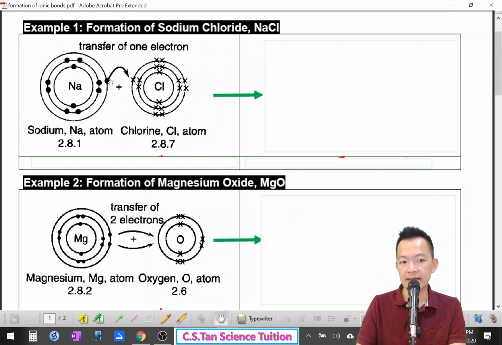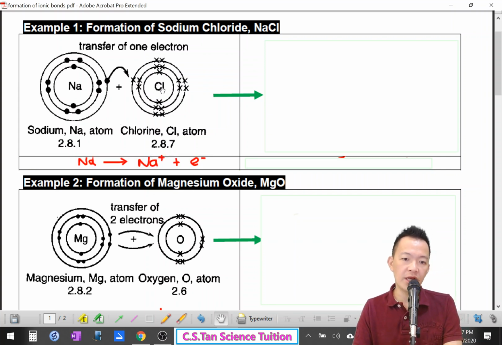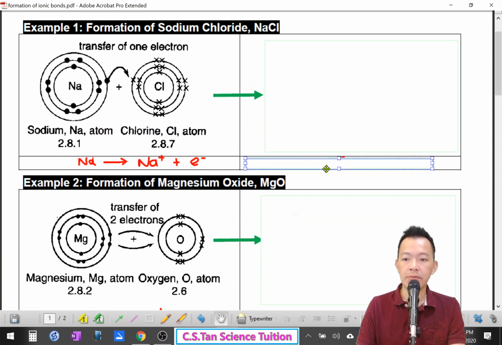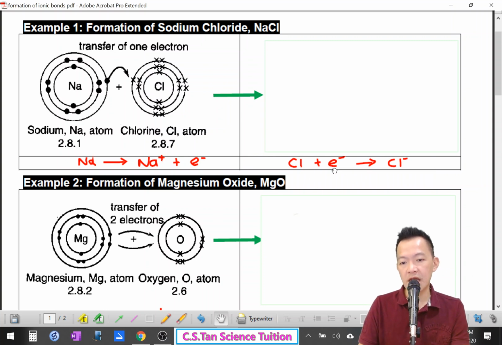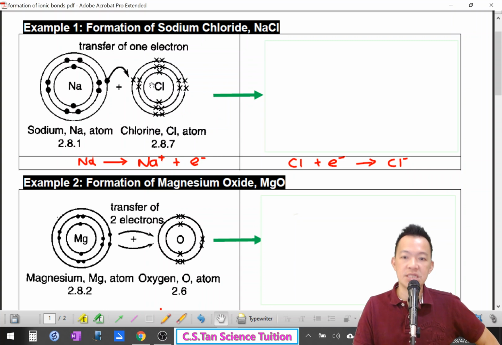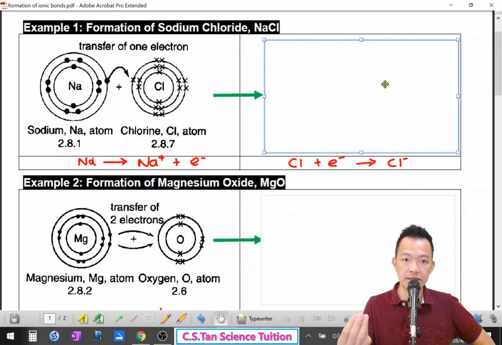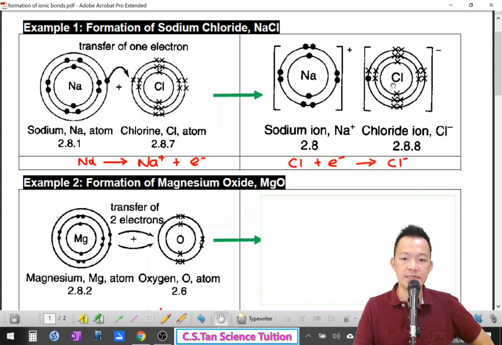Sodium loses 1 electron, becomes 2.8. So sodium 丢掉一粒 electron, becomes sodium ion. The chlorine atom gains 1 electron. 它丢给谁? Chlorine 拿去了, 没有人拿, 你不可以乱丢啊, 你不可以丢在地上啊。Okay, so the chlorine atom gains 1 electron, and finally becomes chloride. And at the end, both of them become stable. 过后两个人变成离子, 两个人结合在一起 and they become stable.